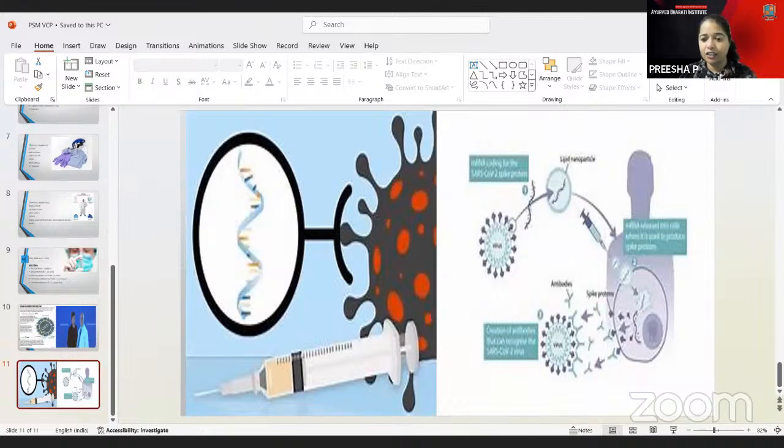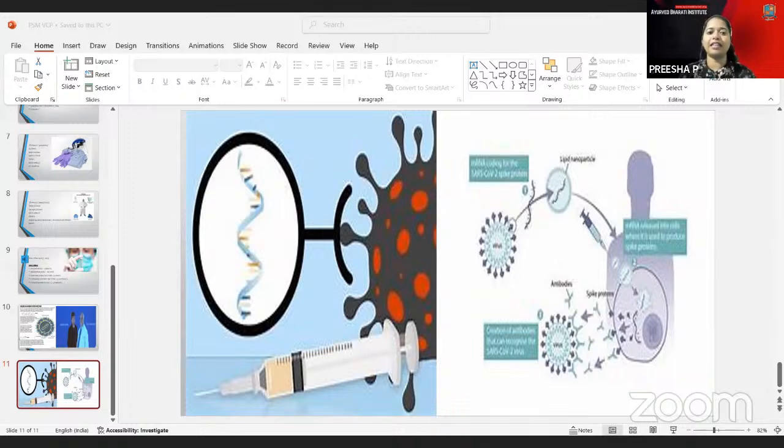And other than that, you have cases like STDs or food poisoning, some of the areas where questions can be asked. The first one is food poisoning. Salmonella food poisoning has an incubation period of 12 to 24 hours.